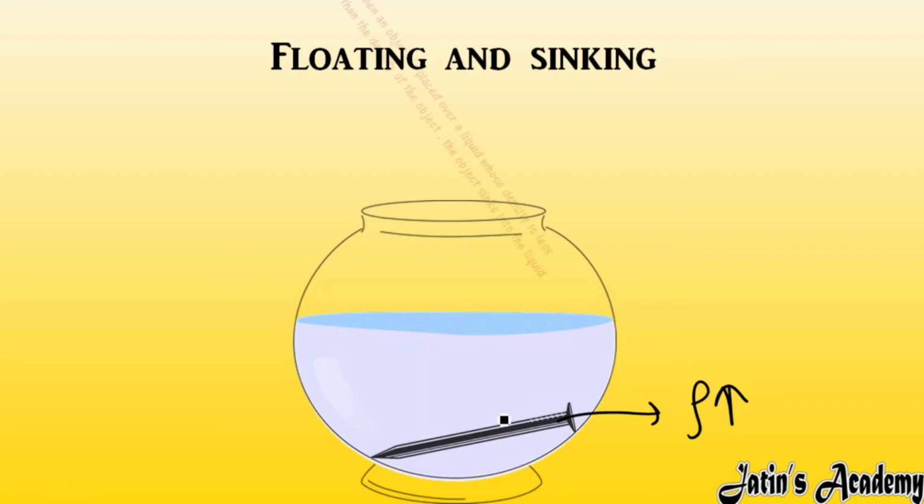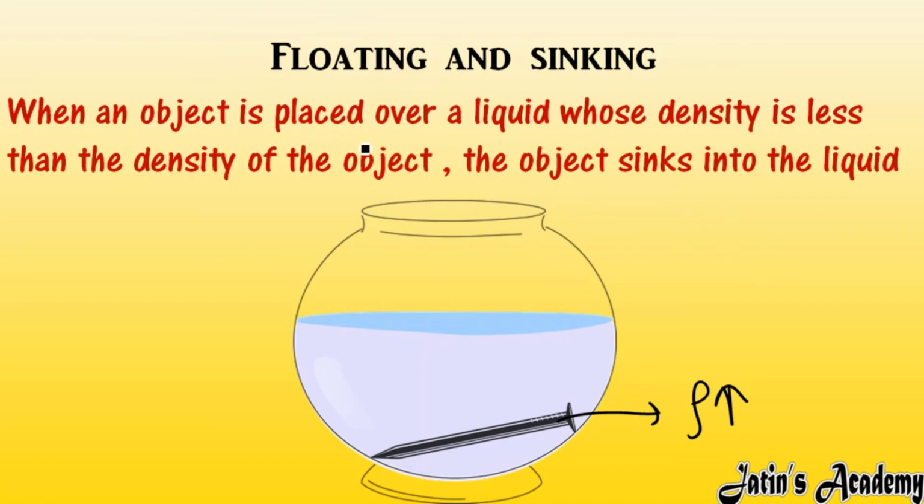See the definition here. When an object is placed in a liquid whose density is less than the density of the object, meaning the liquid's density is less as compared to the object we are going to immerse in it, then since the object has more density, it is going to sink in the liquid. This is the sinking process.